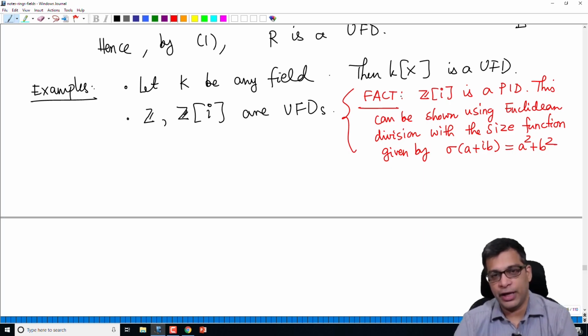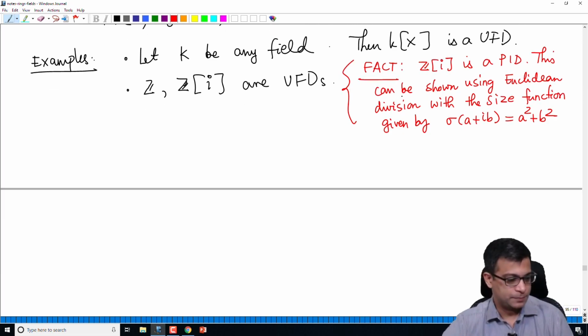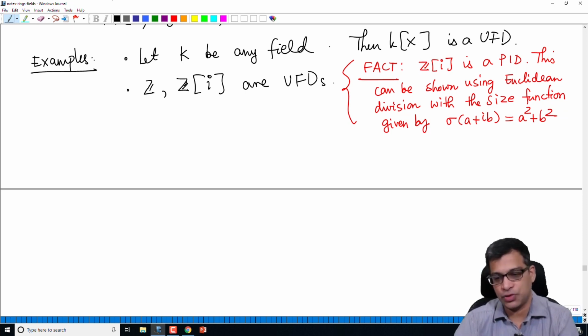So what do we do? We take an ideal and take inside that ideal an element with the least size, and then show that that generates the entire ideal. So this is a fact that you can use in the exams and assignments. So Z[i] is a PID, so it's a UFD by the proposition that we just proved. So now that's good. We have gotten hold of some more examples of UFDs. But in the proposition, the second part, we only said that PID implies UFD. The question is, is the converse true? Is a UFD also a PID? And the answer is no.